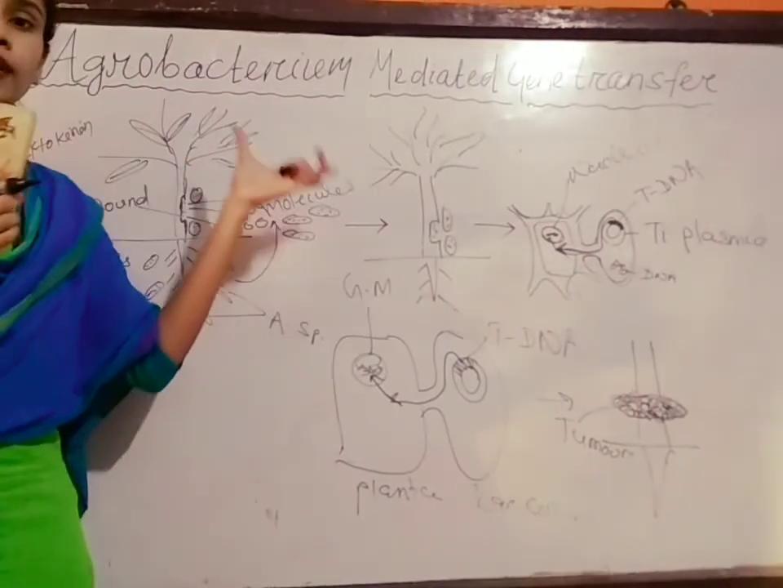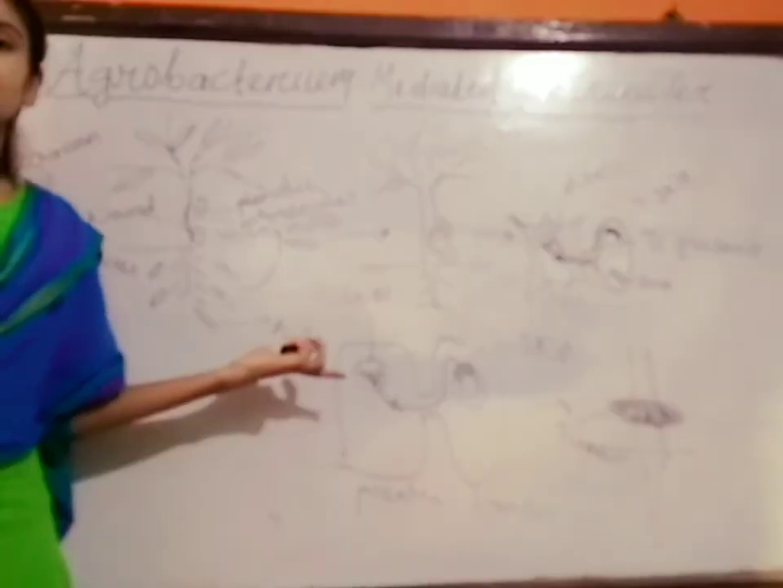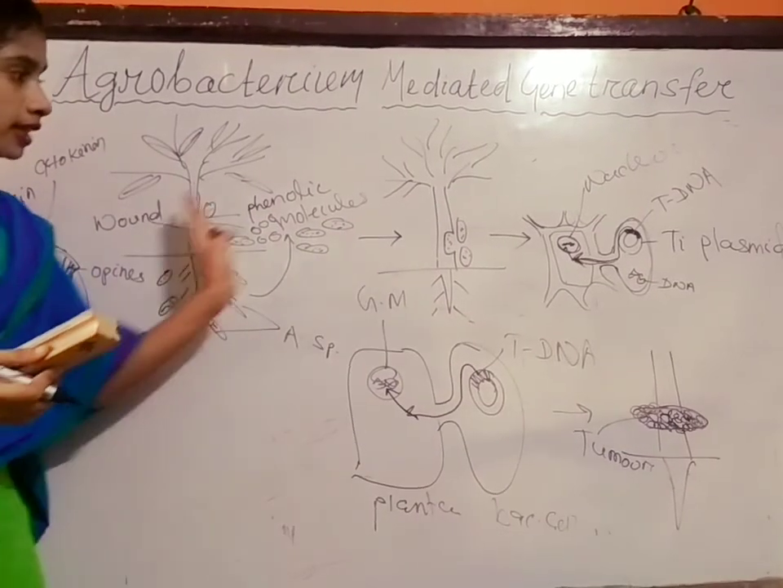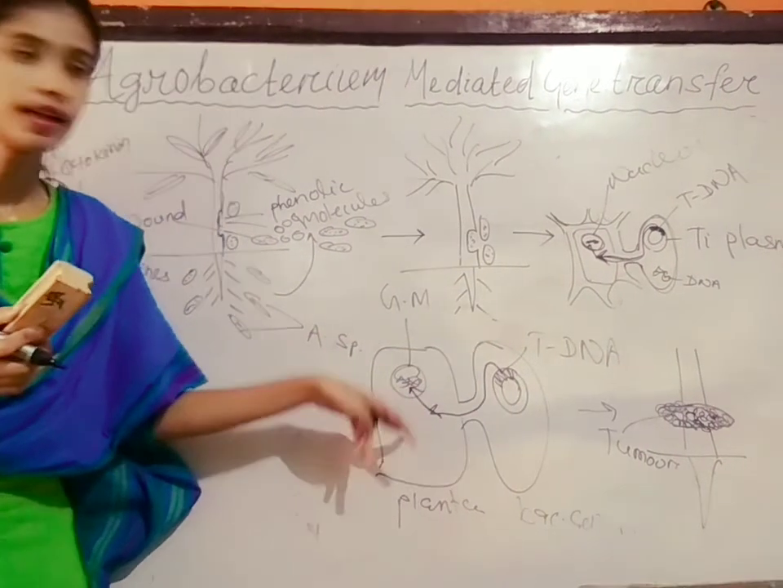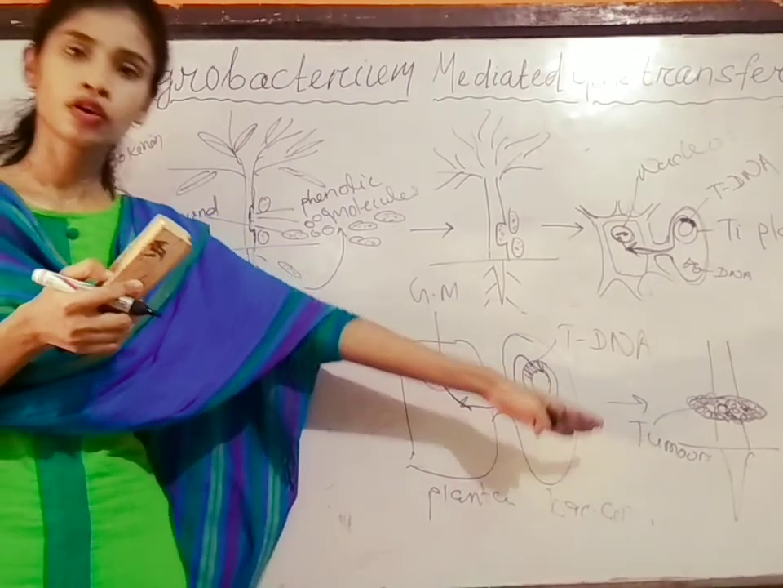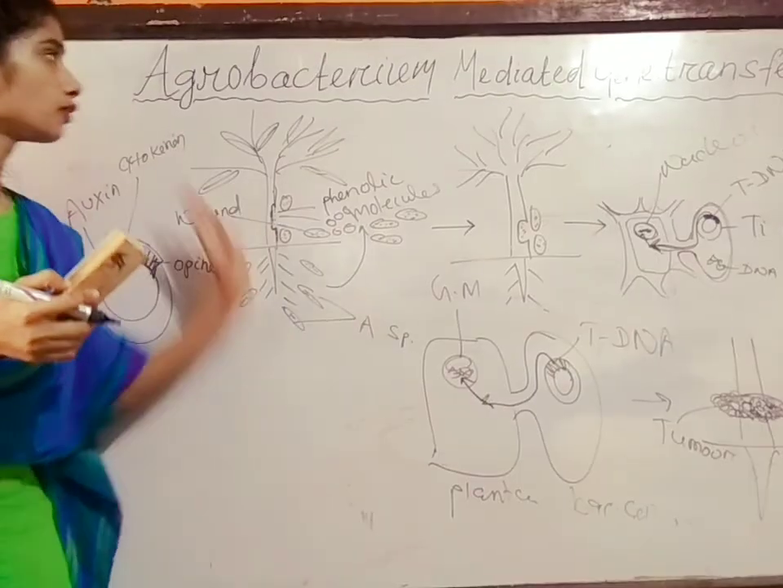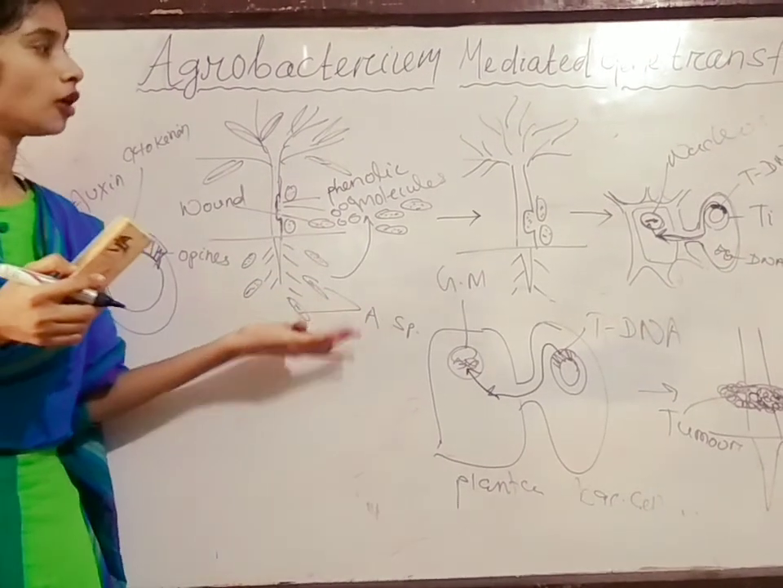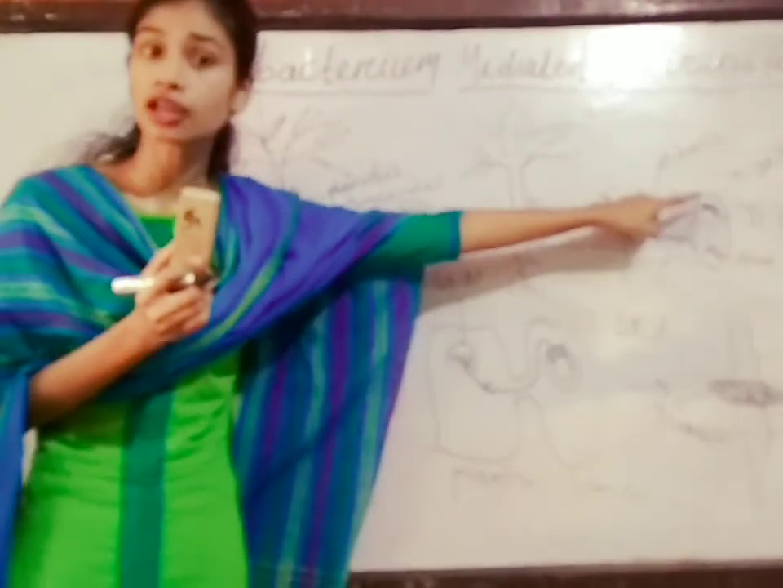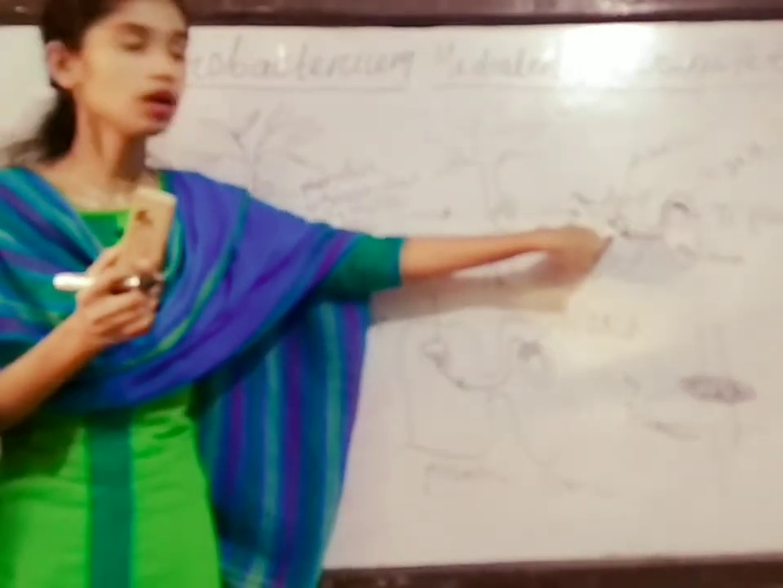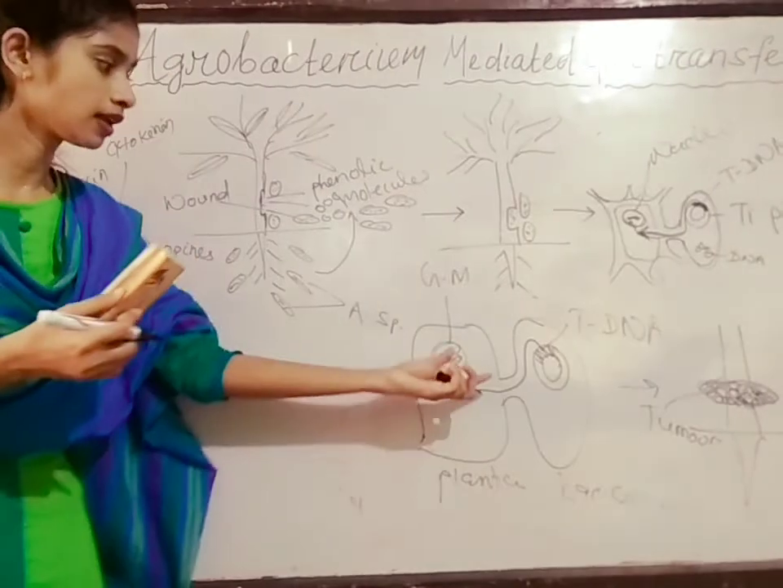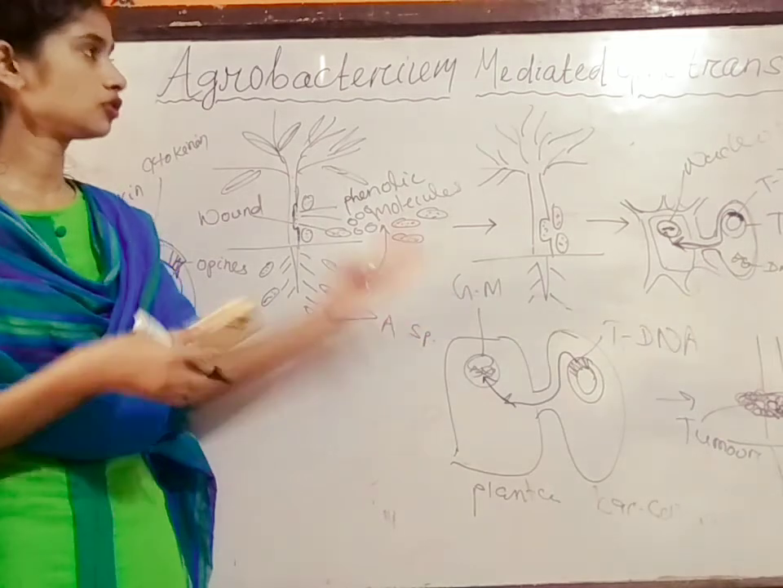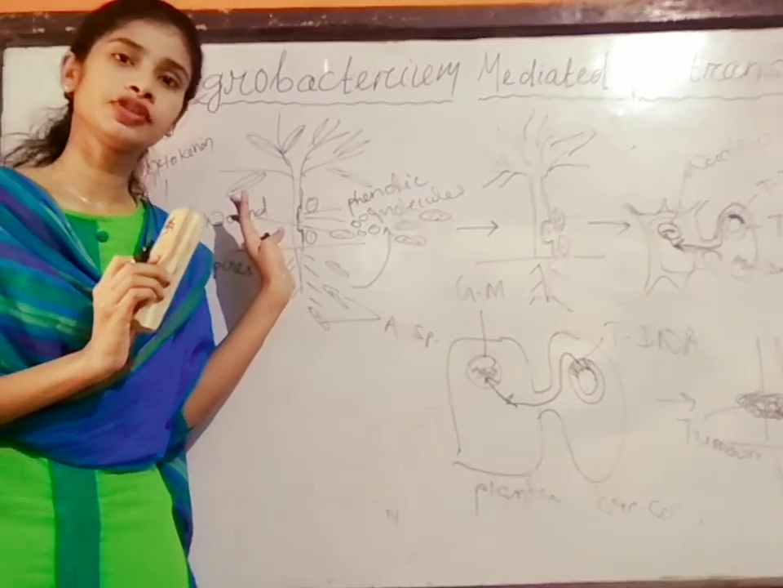You know, with this agrobacterium, there is no use of techniques here. Agrobacterium naturally, by itself, transfers its genes to the plant and then develops a tumor. Okay, so this is the overview of agrobacterium mediated gene transfer. In the next video we will discuss how this tDNA is transferred and how it enters the plant cell, what happens, and how this transcription occurs. In all the next videos we will cover this agrobacterium mediated gene transfer.